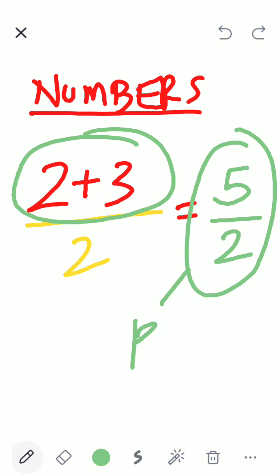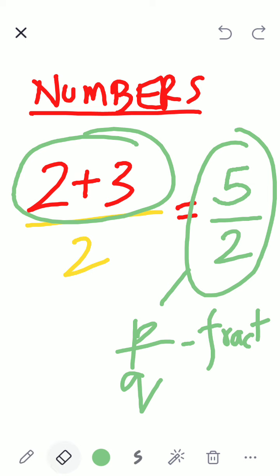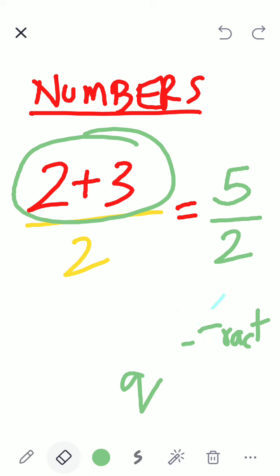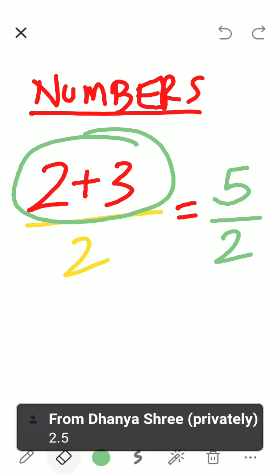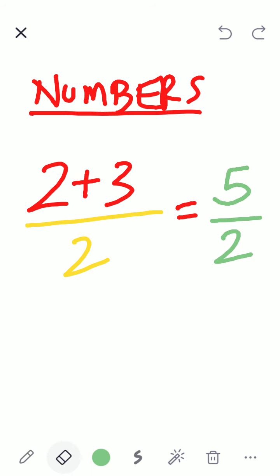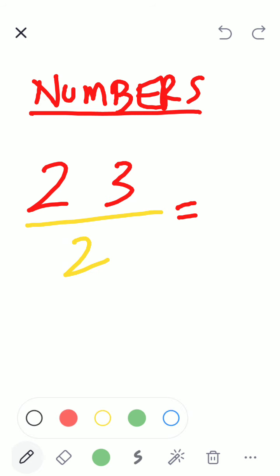This is p by q form, no? Fraction, no? Correct? No confusion? Little you all got confused. That is what I'm saying. Observe, see, think, then write, or then answer. Okay, very good. So I convert this now. Again, I'm changing everything. I will convert this again back to